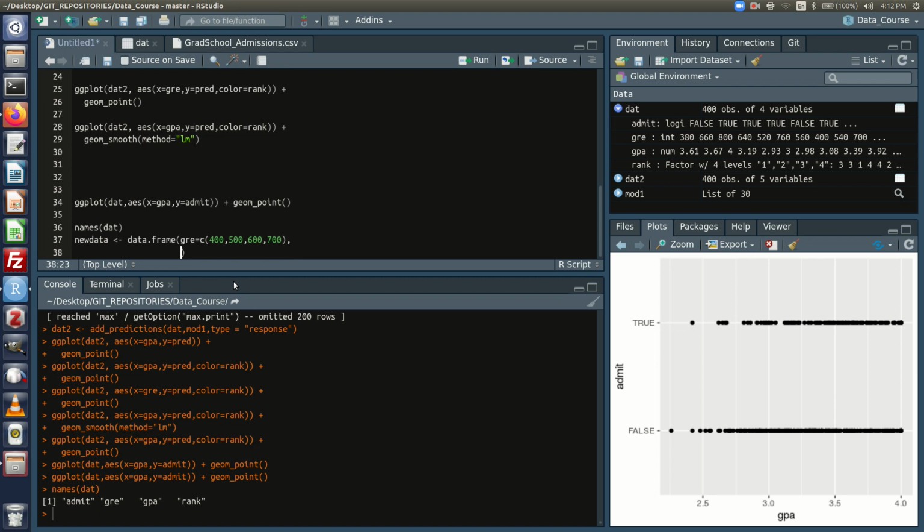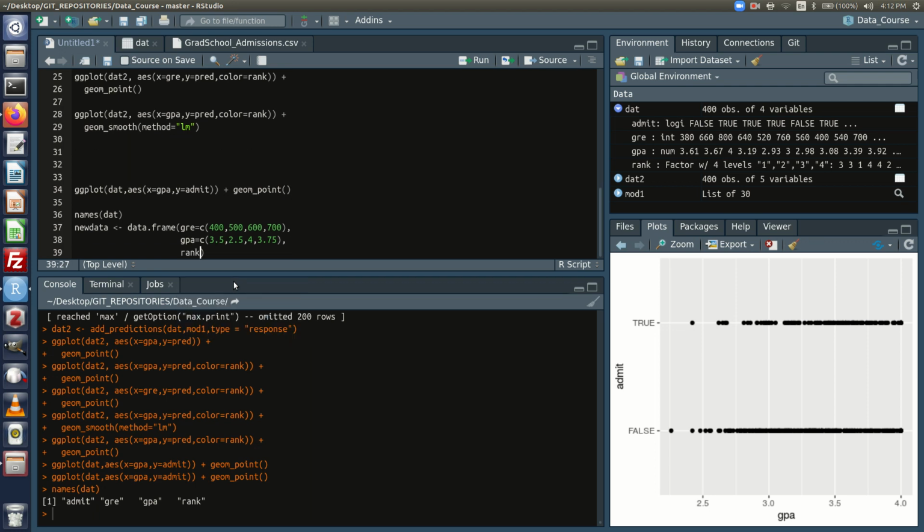All right. GPA equals concatenate 3.5, 2.5, 4, and 3.75. And then rank. I'm going to keep these all the same. All right, let's go with 4. Yeah. 4, 4, 4.